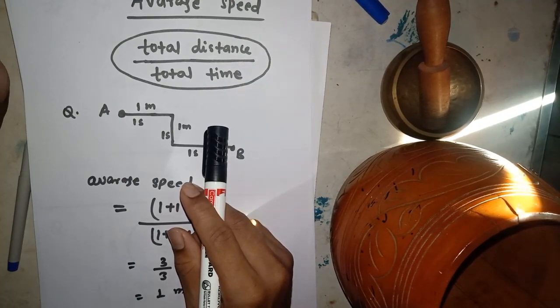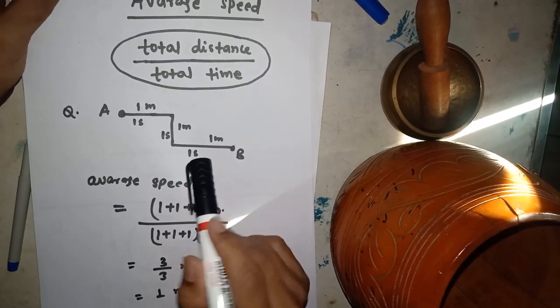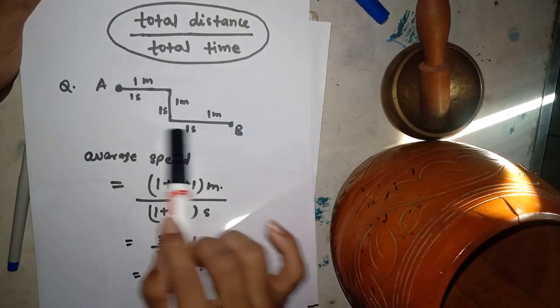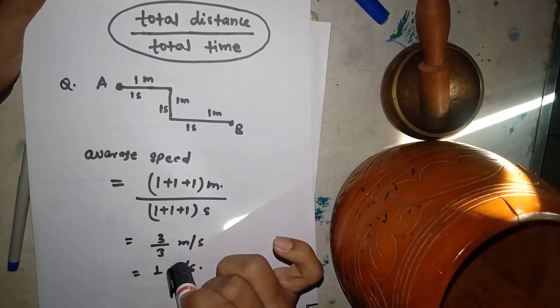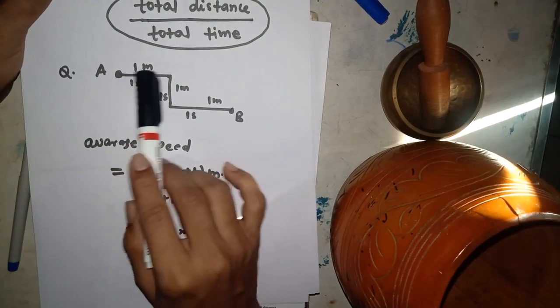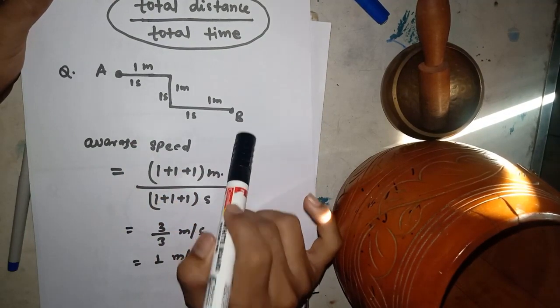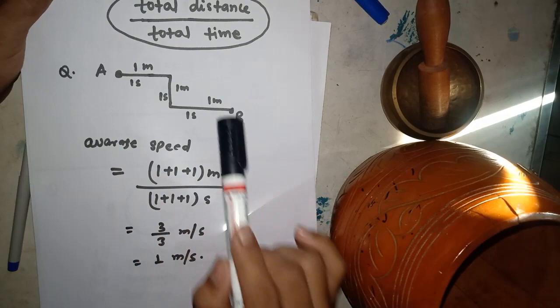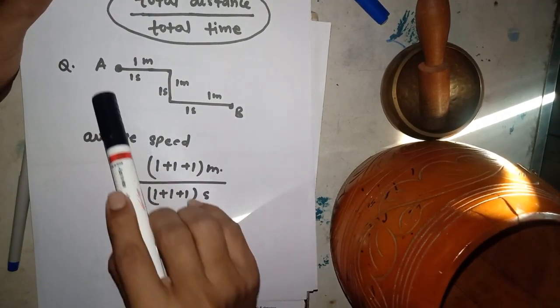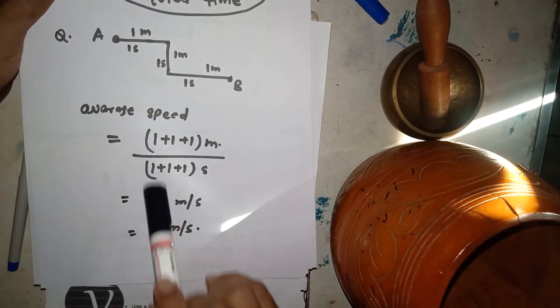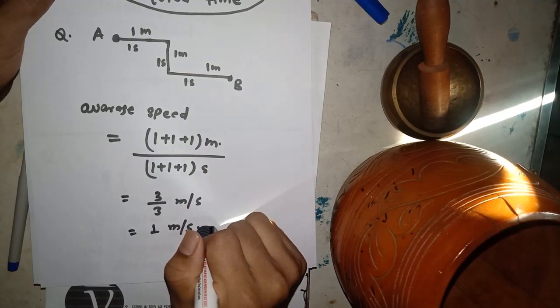Have you got my point? It's just a mid value, as you have already studied in statistics or data handling. So average speed is total distance by total time. How can you get the average speed in this case? Simply count the total path length and divide by the total time taken. Here the total path length is 1 meter, 1 meter, 1 meter, and the total time is 3 seconds. So it becomes meter by second, 3 by 3, 1 meter per second.